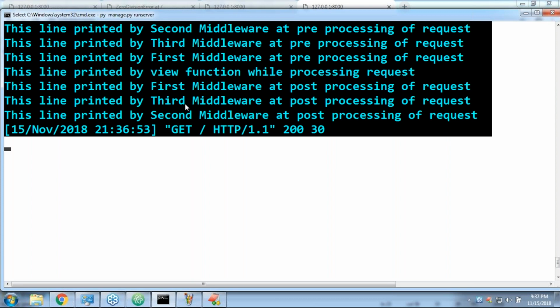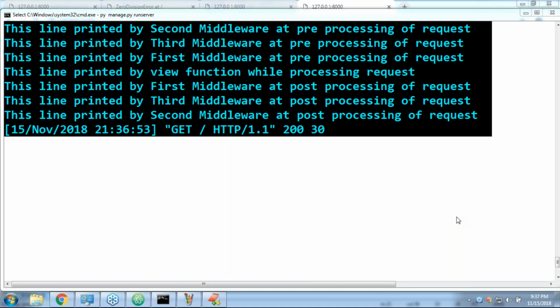That's all. This is about how the order works if you configure multiple middlewares. Maybe in our next project somewhere we may require to use middlewares, so we may get more real-time scenarios. But try to get the concept first. Next, all these middlewares are global. Remember that these middlewares are not for a particular URL.